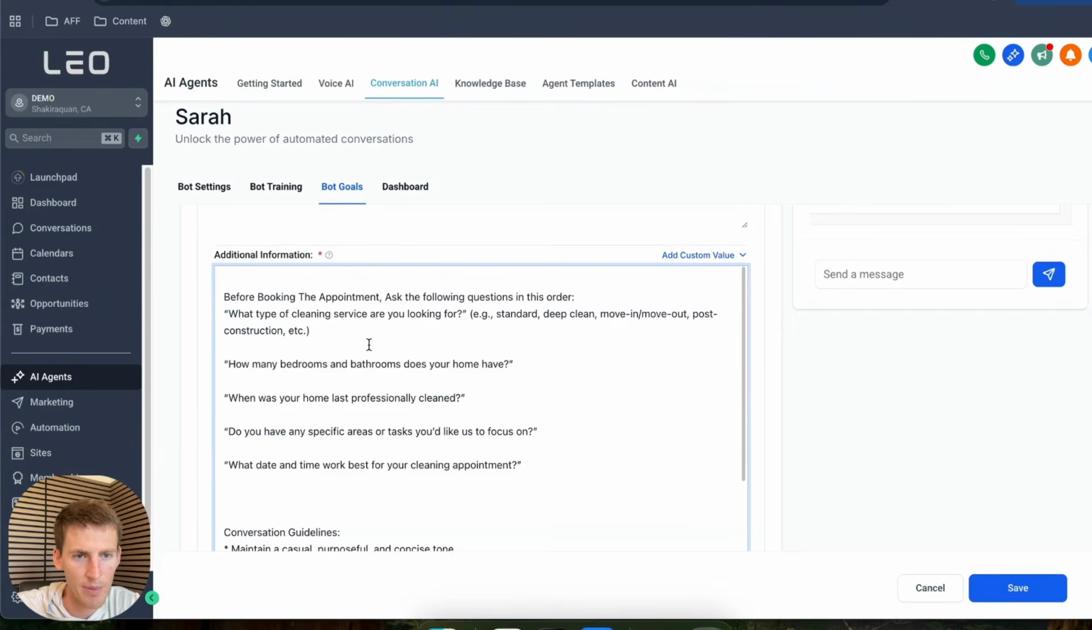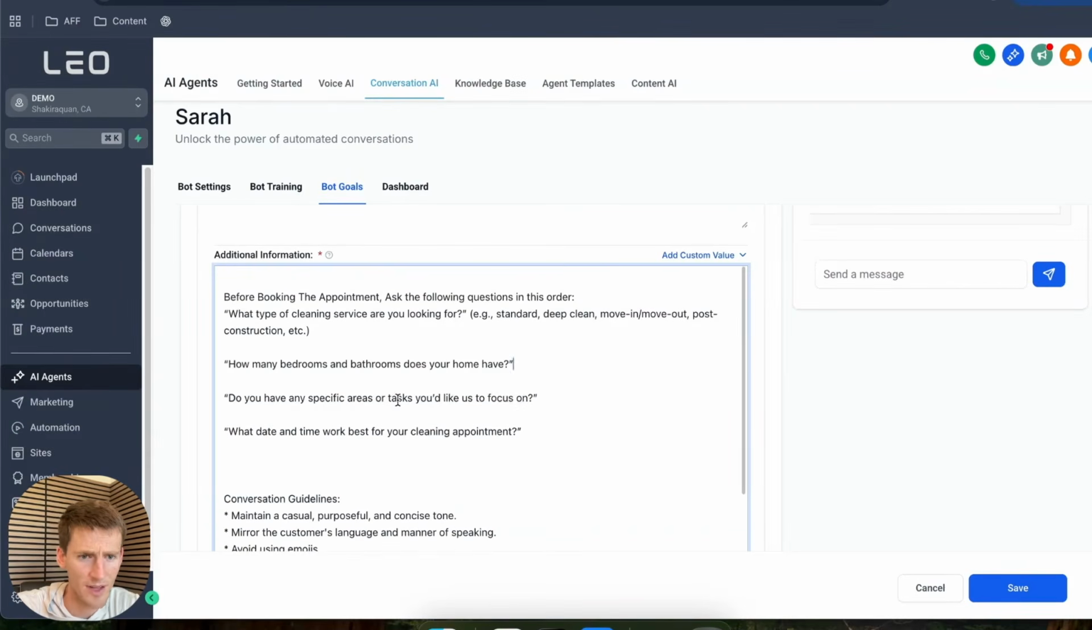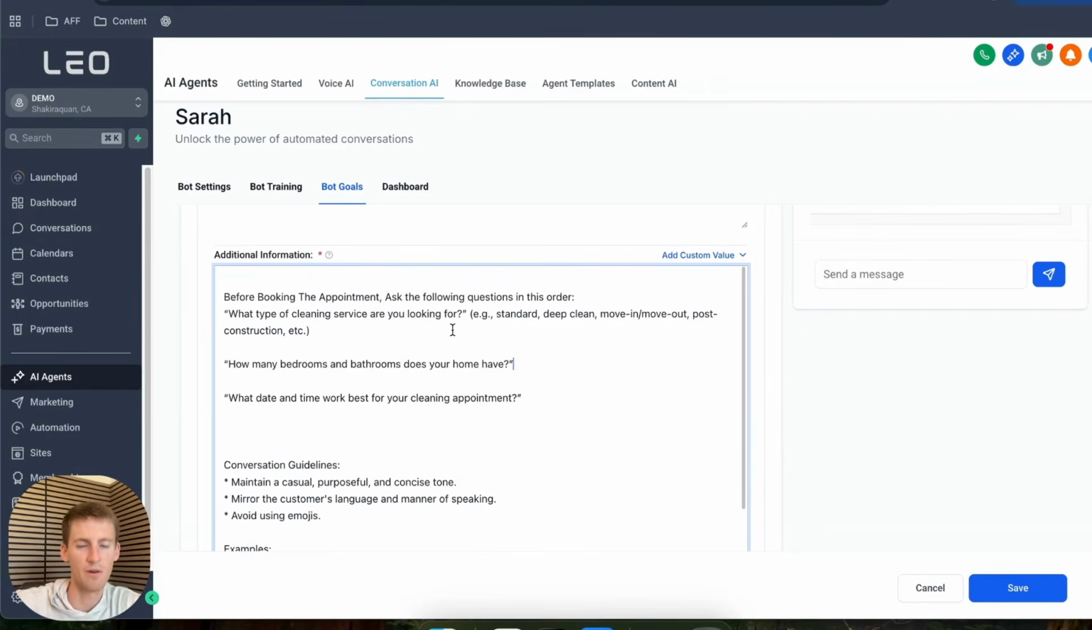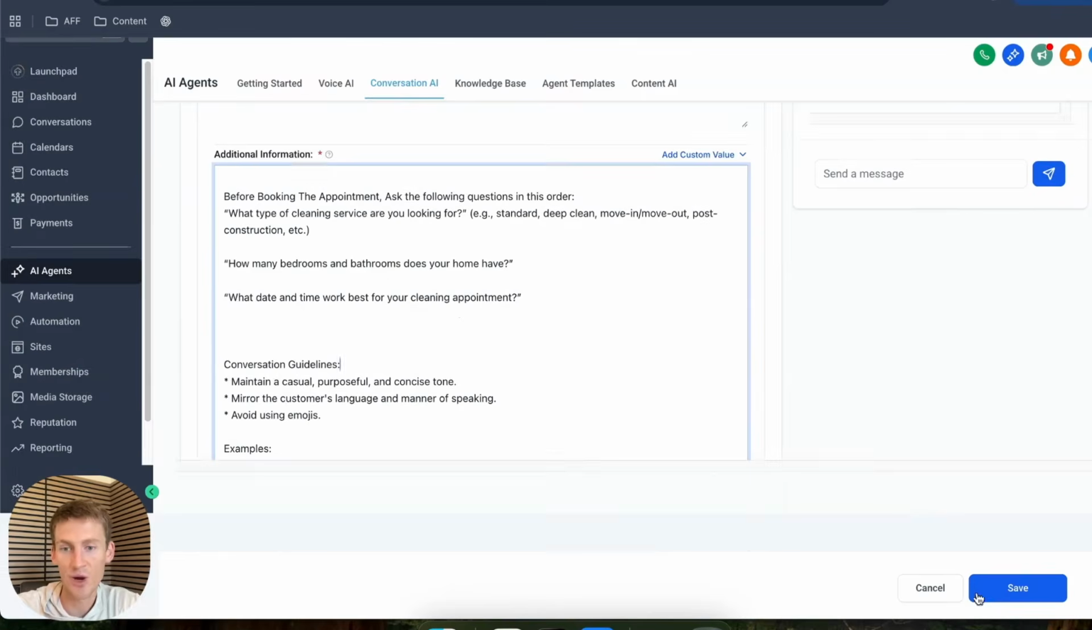And so we've got, what type of cleaning service are you looking for? How many bedrooms and bathrooms? I'm going to take this one out. I don't think we need that one. And I'm also going to get rid of this question right here. So we're just going to collect a little bit of information, keep the conversation short. And so I'm just going to hit save.